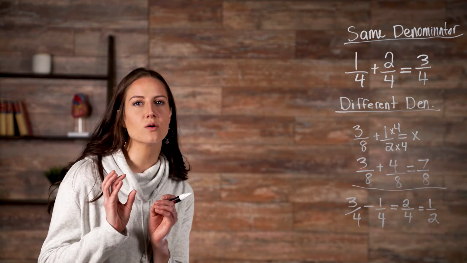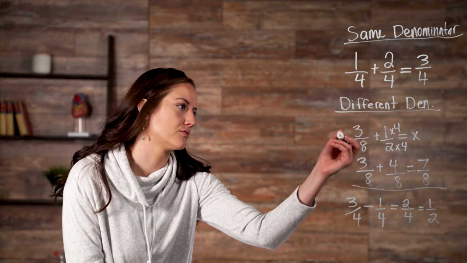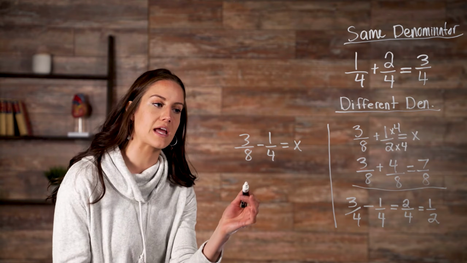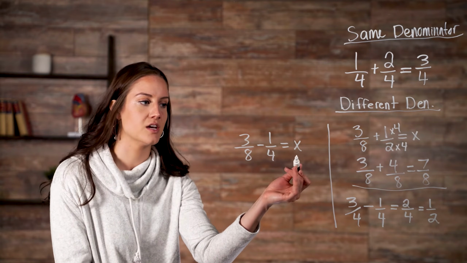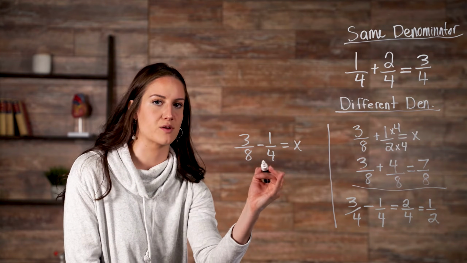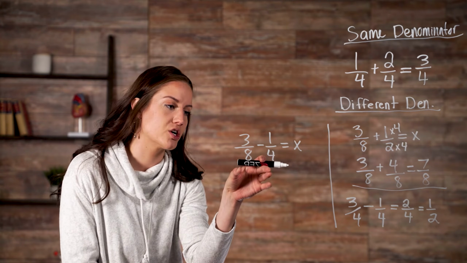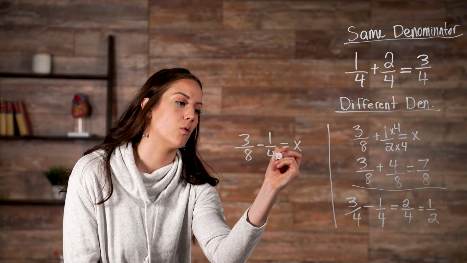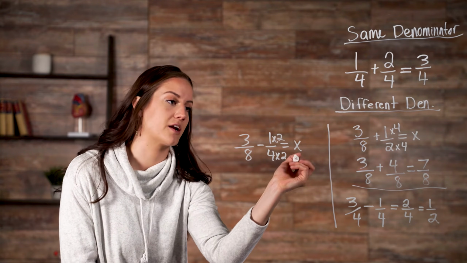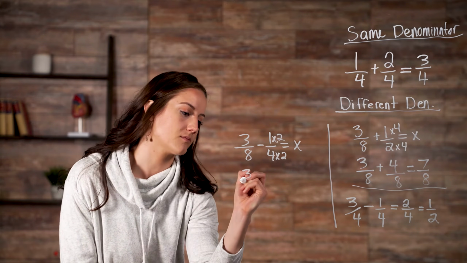But if you're subtracting with a different denominator, you have to make the denominators match. For example, 3/8 minus 1/4 is equal to x. We're kind of looking at the same issue like we did over here. We need our denominators to match. So we need to find out what can we do to make our denominators match. Well, in this case, we can multiply 4 times 2. But remember, whatever we do to the denominator, we must do to our numerator. So we can multiply it times 2, and then here's what we get.